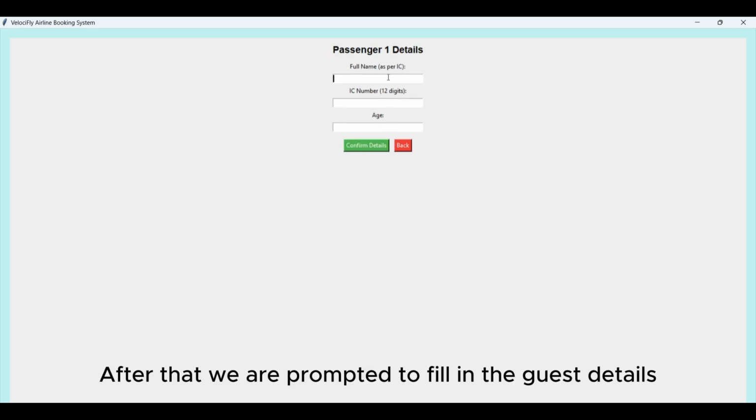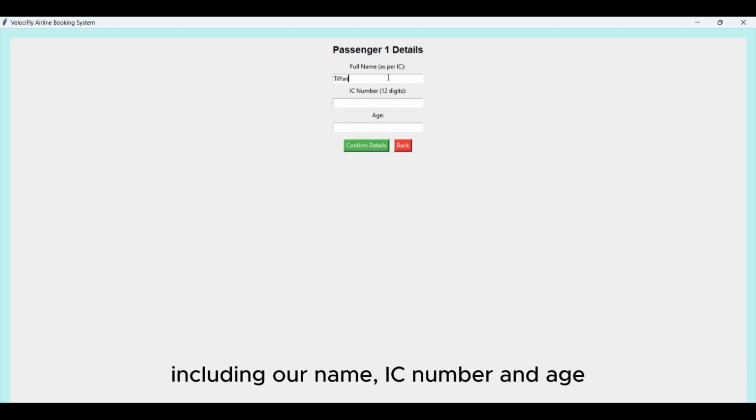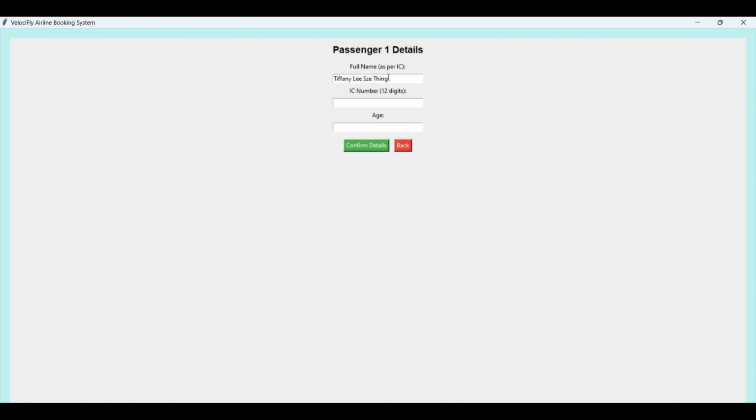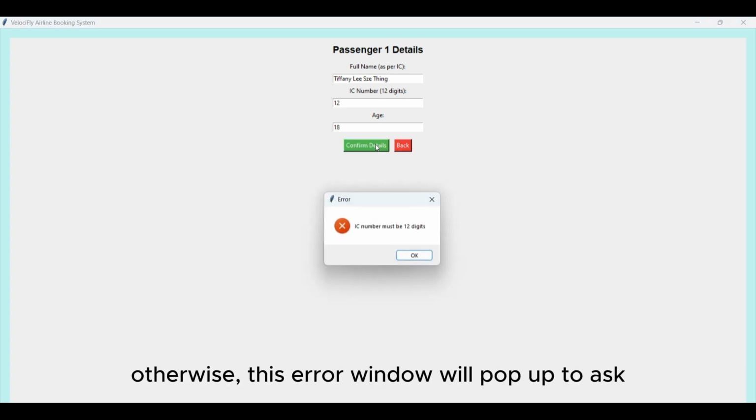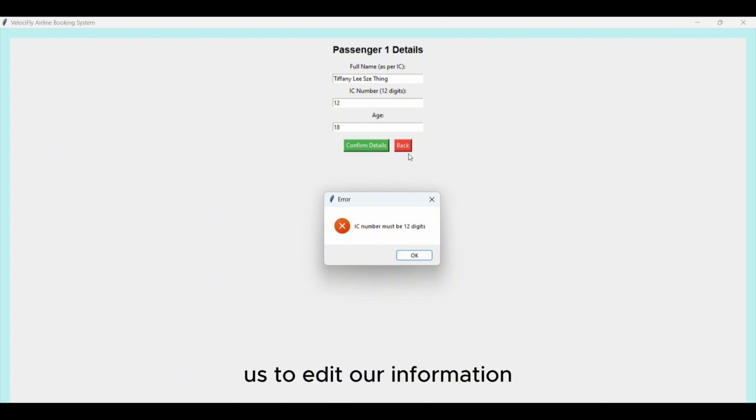After that, we are prompted to fill in the guest details including our name, IC number, and age. Each of the inputs will be validated, and an error message will be shown if the input is in the wrong format. For example, the name cannot contain numbers, while the IC number should be 12 digits. Otherwise, this error window will pop up to ask us to edit our information.